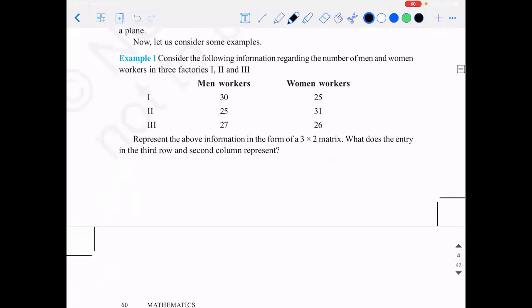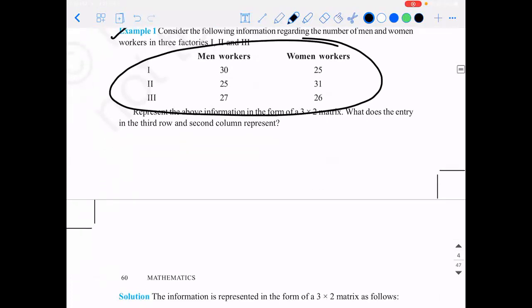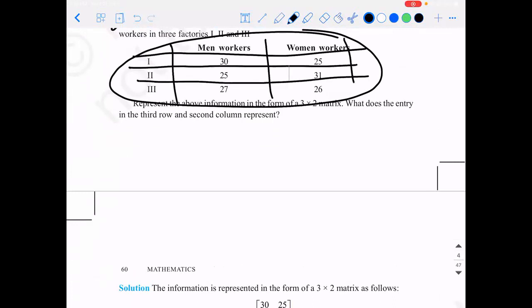Right. So consider the following information regarding the number of men and women workers in the 3 factories. So how do you write this thing in terms of matrix first? Let's look at this like a spreadsheet. That is how I look at it. Okay, let's look at this like an Excel sheet. So if this is an Excel sheet, then I will give a name to this matrix and I will write 30, 25, 25, 31, 27, 26.